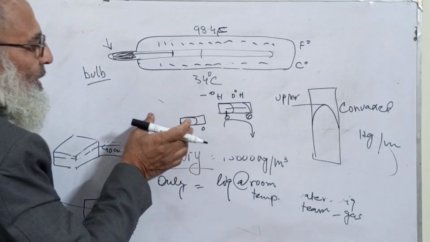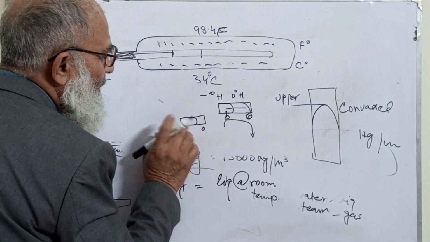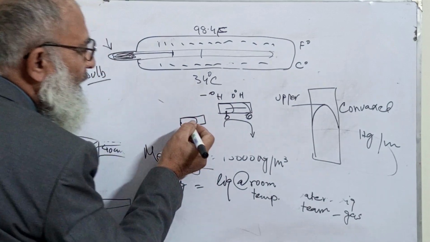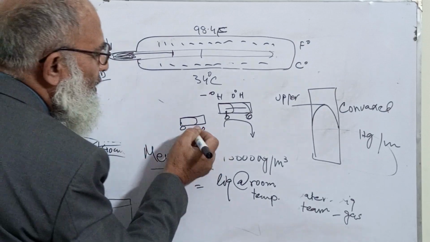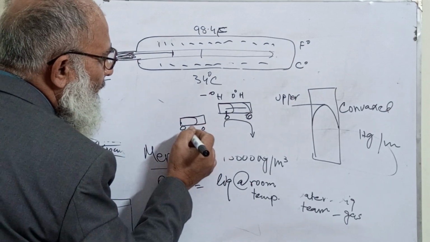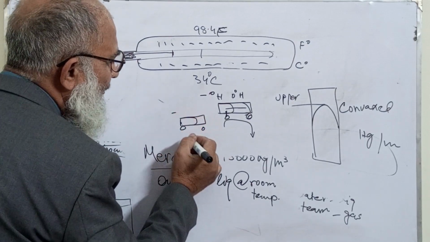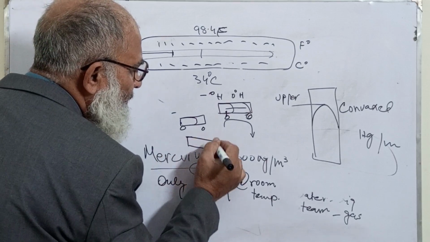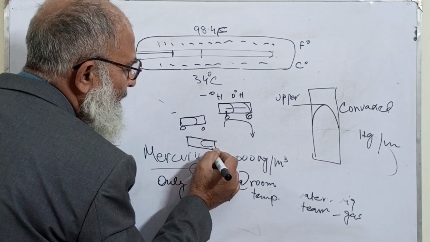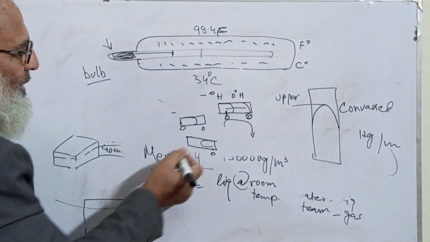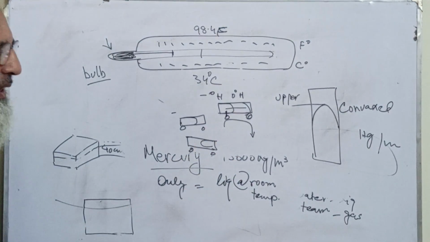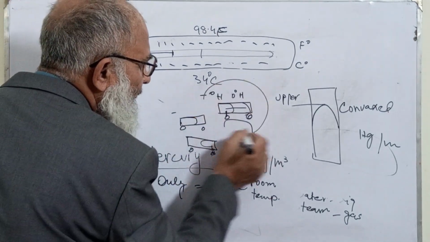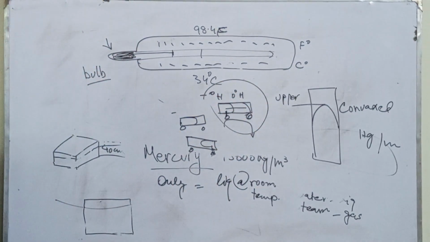If it is tilted on one side, it will flow to that side, or if tilted on the other side, it will flow to the other. If, for example, it is in the minus, and if it is in plus even, then all the mercury will be standing over here. This point will be broken and this will be made, and it will only work here when it is at 0 degree horizontal.